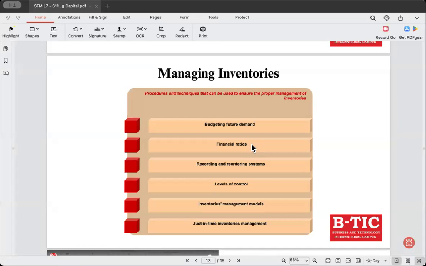Next, recording and reordering system. You can use an inventory tracking system with reorder points. For example, let's say this is your inventory storage. Okay, it's an awful drawing. Let me take this. Okay, that's better. Let's say this is your inventory reorder point. What does that mean? So you will be having stock.